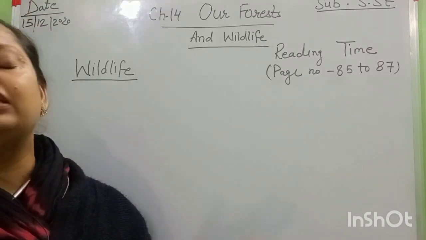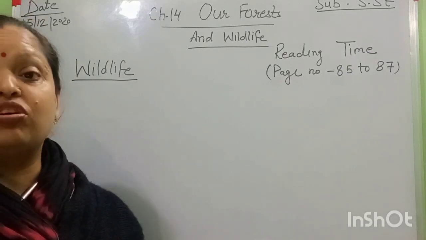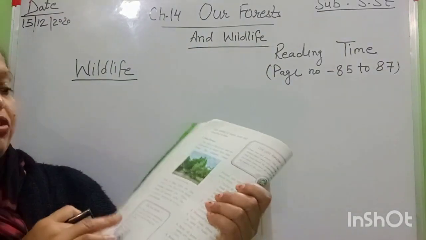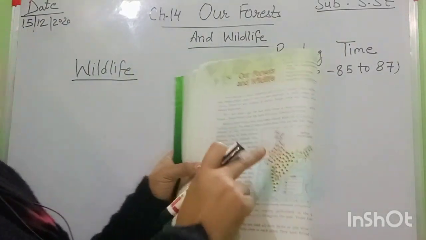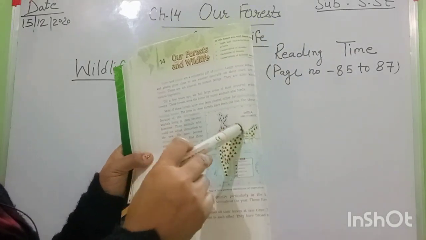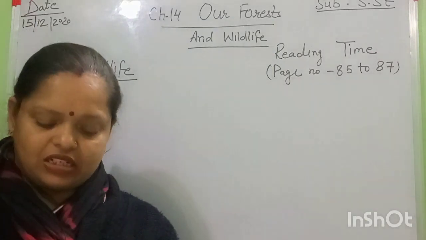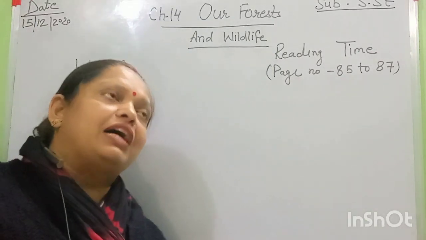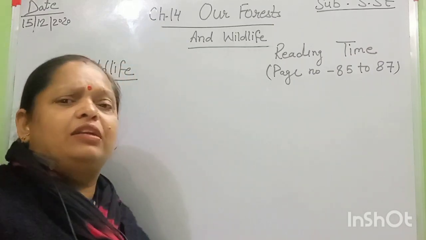Look here, this part is north and eastern, east is here, this part is the northeastern part. The northeastern part of our country is famous for elephants, also rhino, tiger, deer, different kinds of animals.